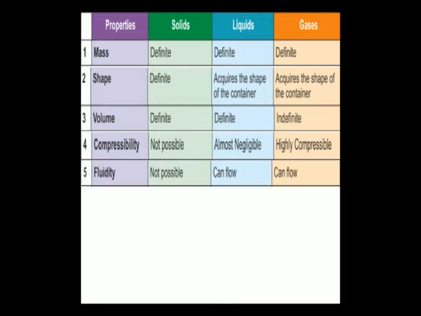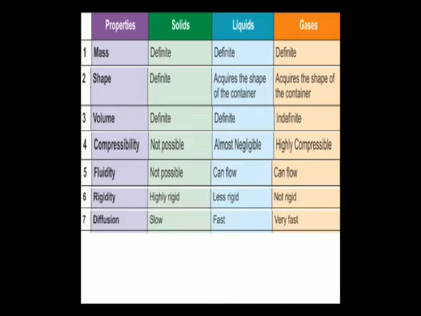Afterwards, let us discuss fluidity. Fluidity means whether the matter can flow or not. Solids cannot flow. Liquids can flow and gases can flow in any direction, that is upwards, sideways, downwards. Next is rigidity. Solids are highly rigid substances. Liquids are less rigid and gases are not rigid at all.